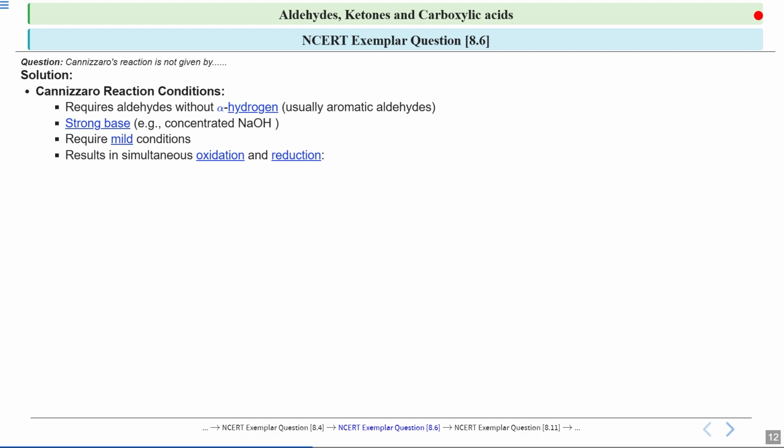Now what happens during this Cannizzaro reaction? It involves both oxidation and reduction happening at the same time, so you can call it a type of redox reaction. Now what is getting oxidized and what is getting reduced? Specifically, one molecule of aldehyde is oxidized to form a carboxylic acid, and another molecule is reduced to form an alcohol. So one is getting oxidized to give acid and another is getting reduced to give alcohol.